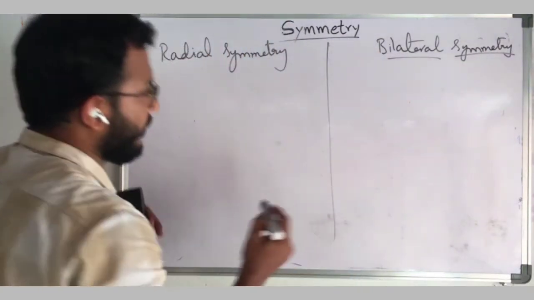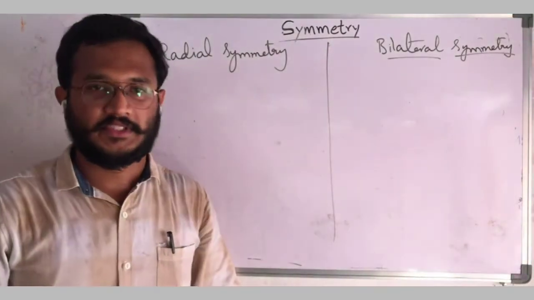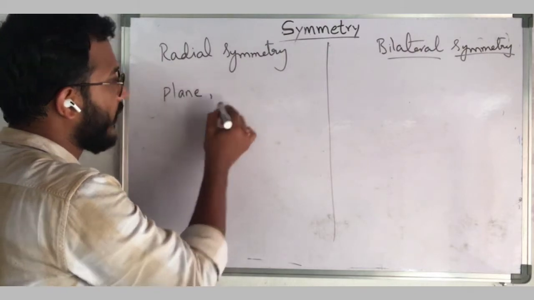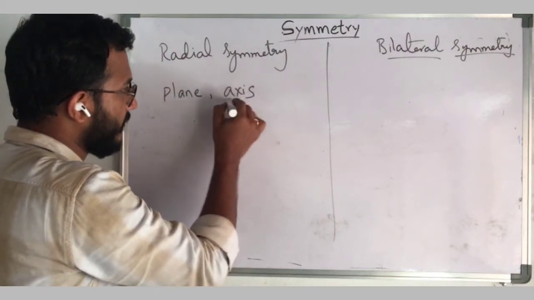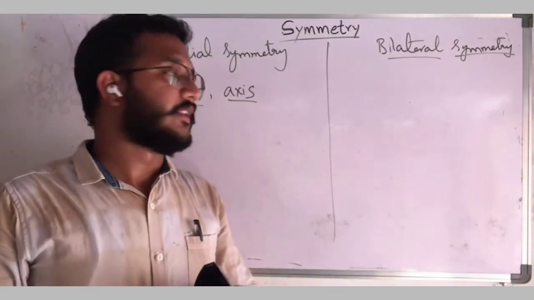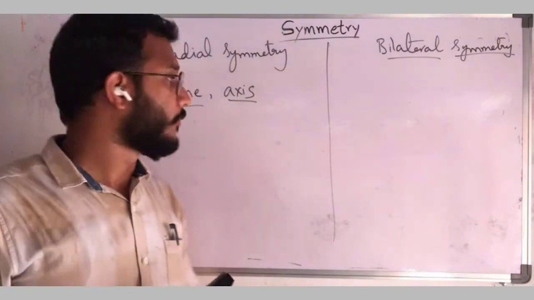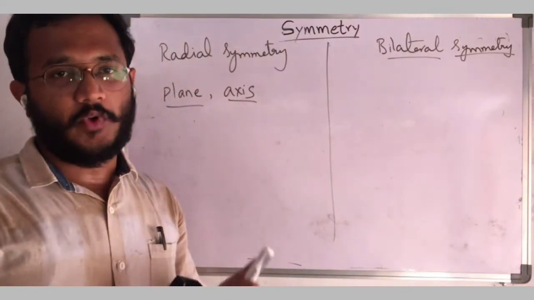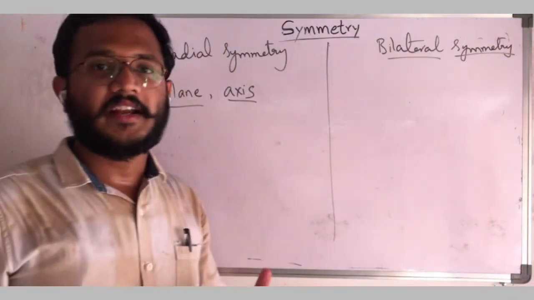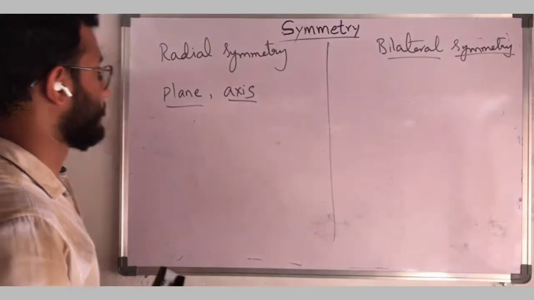Bilateral symmetry. So here we have to know different terms. What is a plane? What is an axis? Because for dissection of an organism, these two terms are very important. So we will discuss what is a plane and what is an axis and what is a radial symmetry, how we will cut an organism. Okay, that we will see.